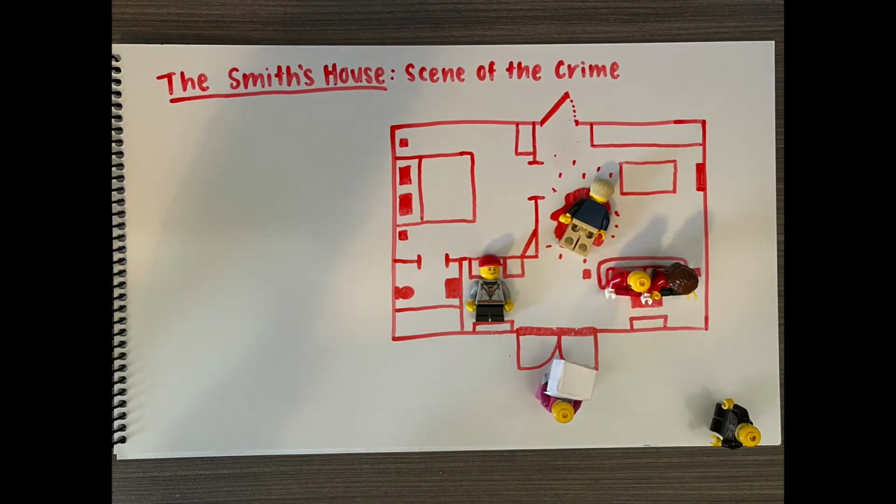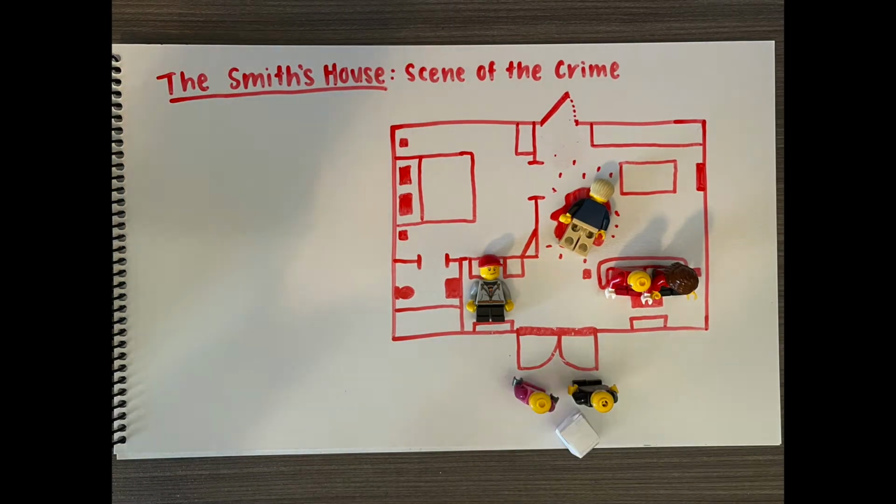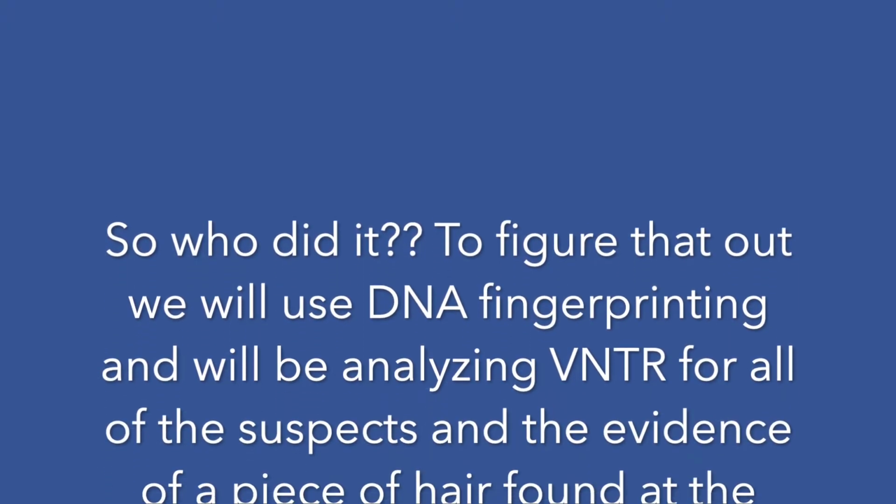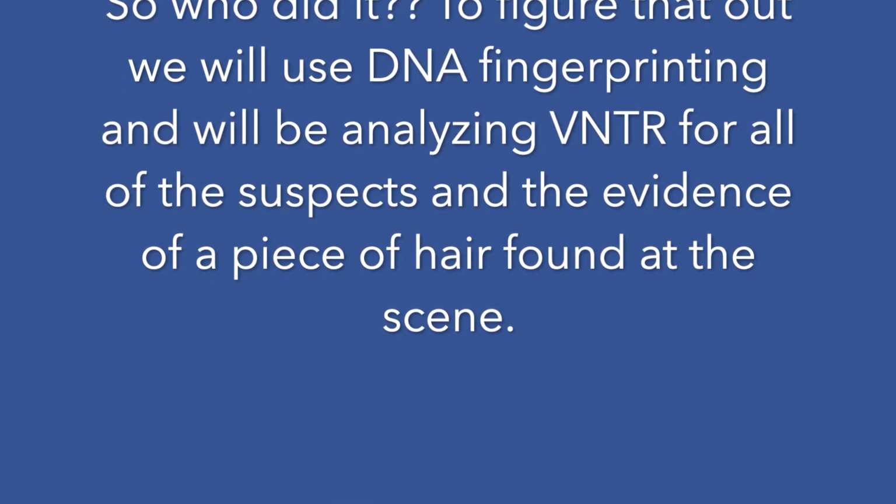Shortly after, a delivery man named Steve arrived to deliver a package, at the same time as the policeman showed up. After interviewing all of the people at the scene, the policeman came up with a suspect list, including himself, because he could have left DNA at the house too, and they needed to be able to exclude it. So who did it? To figure that out, we will use DNA fingerprinting and will be analyzing VNTR for all of the suspects and the evidence of a piece of hair found at the scene.